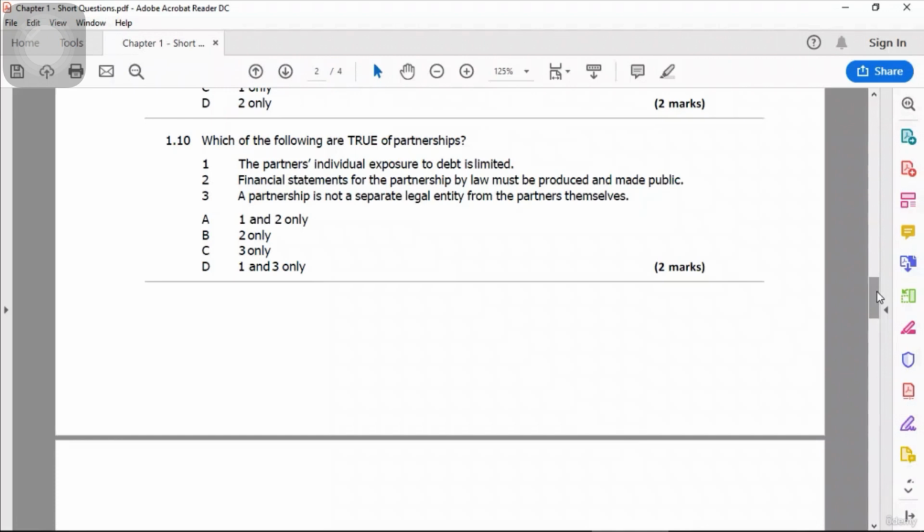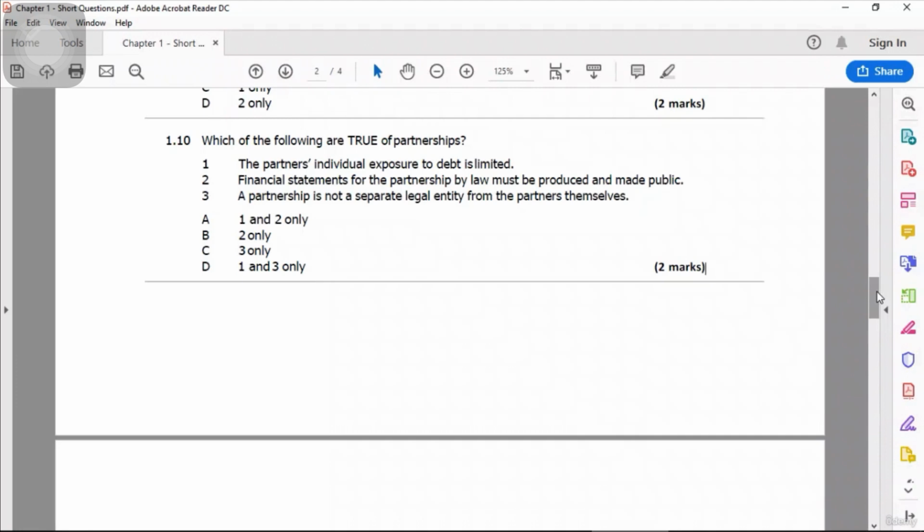Statement number 2: financial statements for the partnership by law must be produced and made public. No, it is again wrong, because it is not a public limited company which should issue its financial statements. Yes, they do produce financial statements, but it is not their legal responsibility to make them public, because you only make public the financial statements of public limited companies, of listed companies, the companies whose shares are bought and sold on the stock exchange. So option number 2 is also wrong.